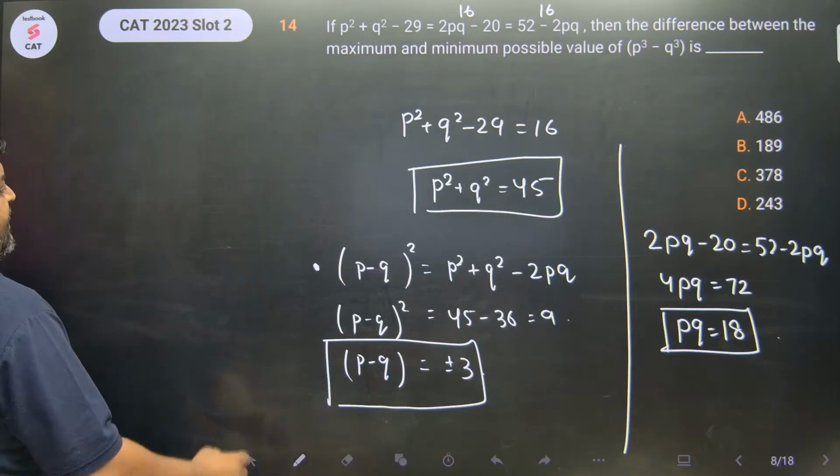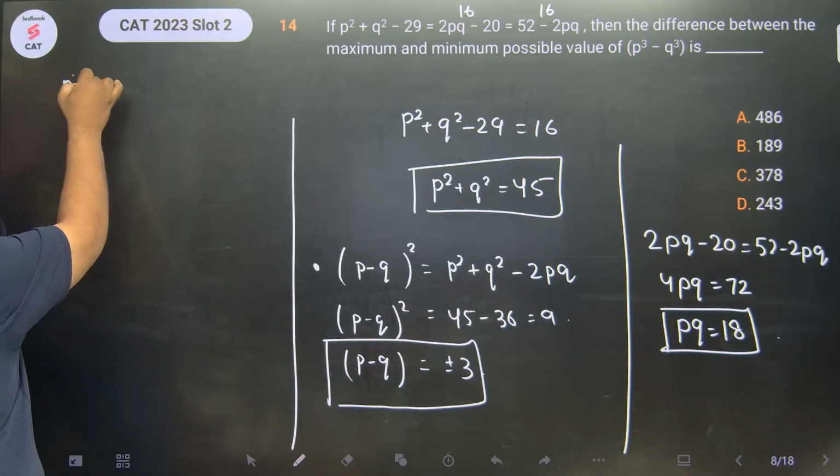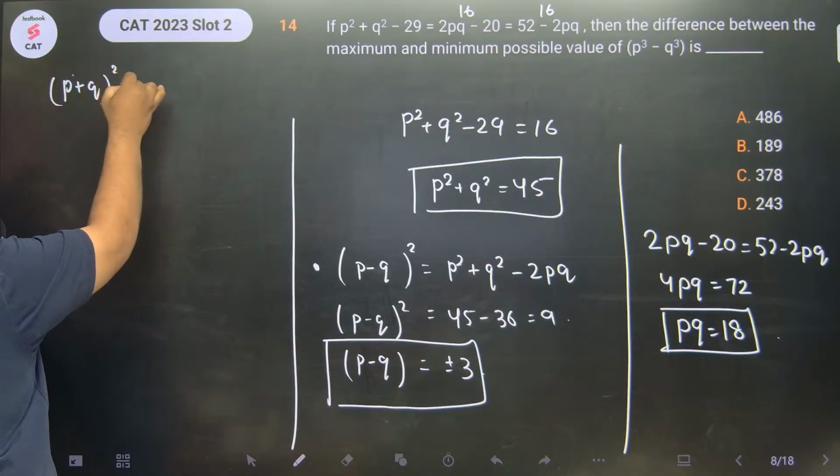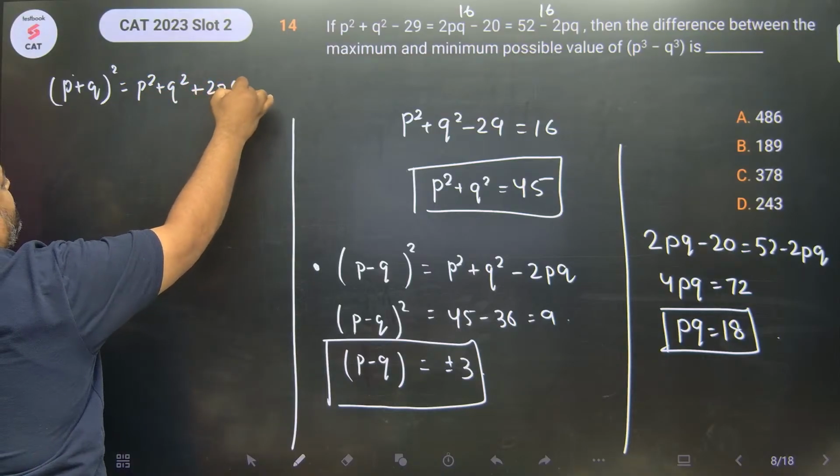And also we can calculate p plus q whole square. P plus q whole square is p square plus q square plus 2pq.